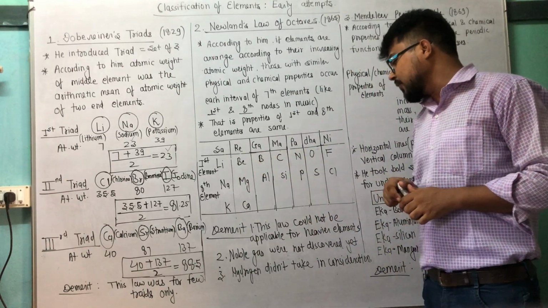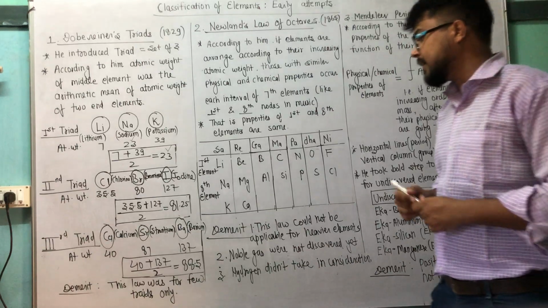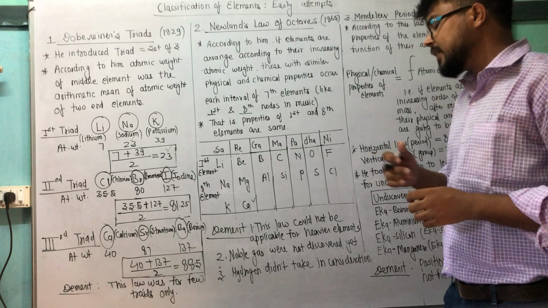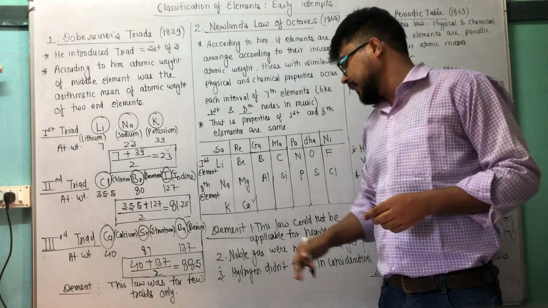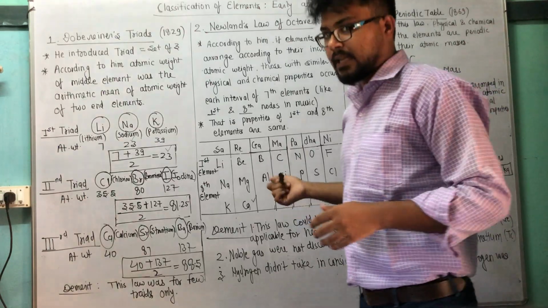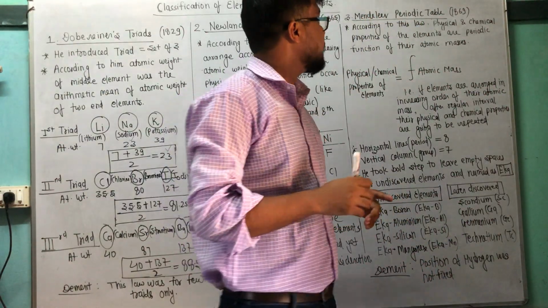Demerit: this law could not be applicable for heavier elements. Till 20 we can take into consideration, correct? And hydrogen was not taken into consideration. Noble gases were not discovered, as I already discussed all these things.